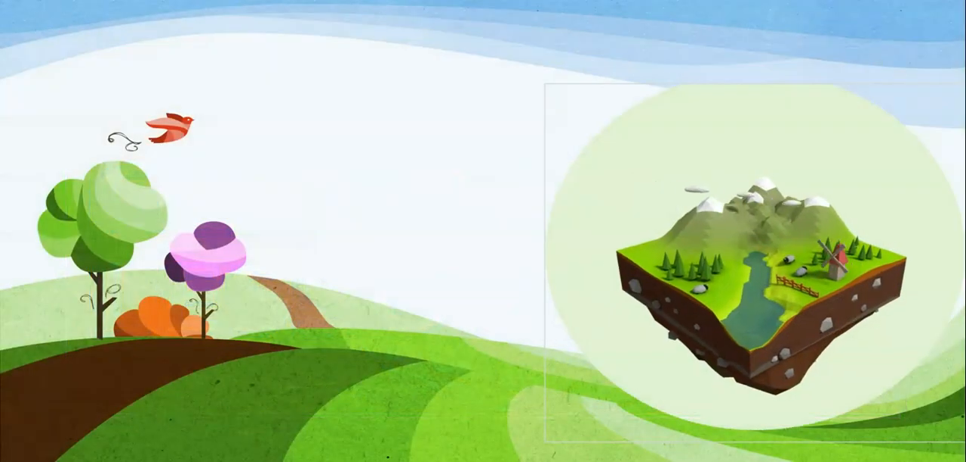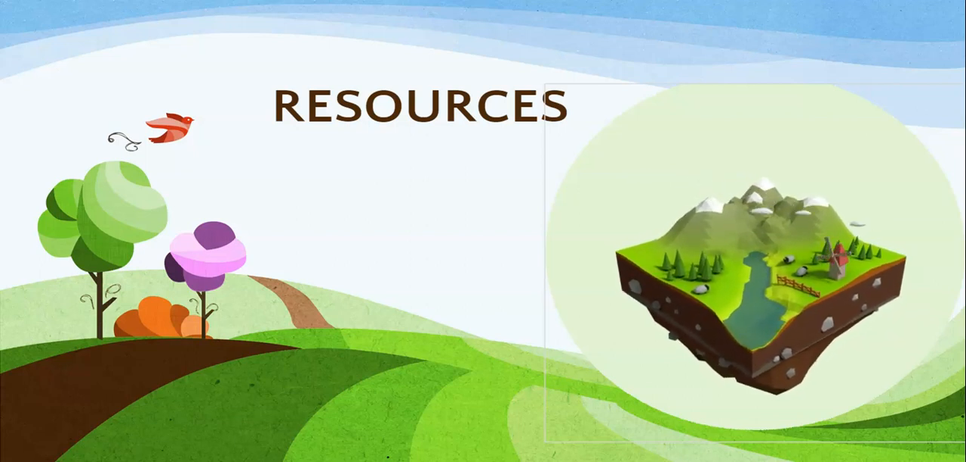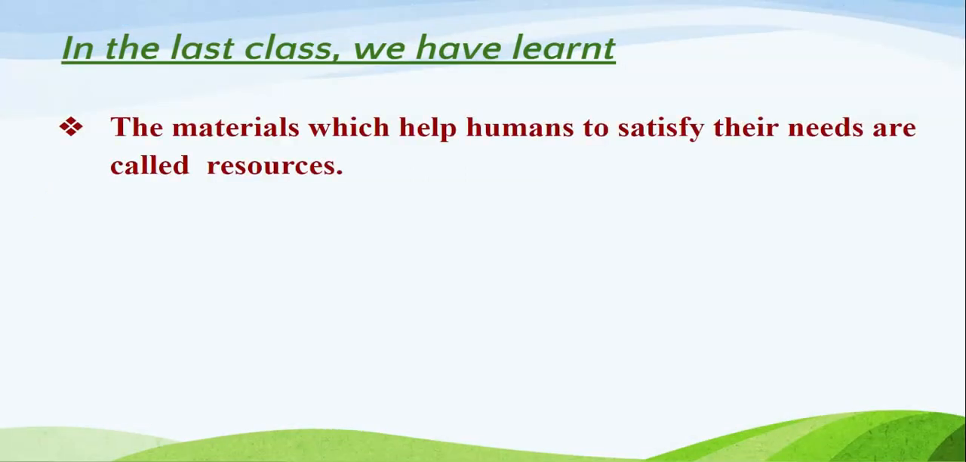We were doing chapter number 1 of geography, that is resources. Before beginning the class, let's quickly revise what we have already done in this chapter. In the last class, we have learned the materials which help humans to satisfy their needs are called resources, which means everything that is required by us in our day to day lives is a resource. The water we drink, the food we eat, the technology we use, everything is a resource.